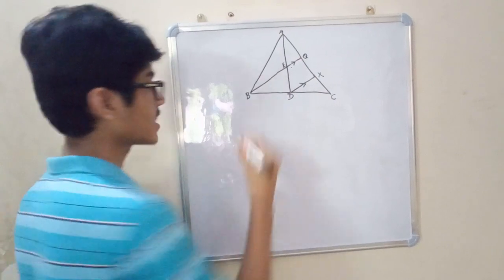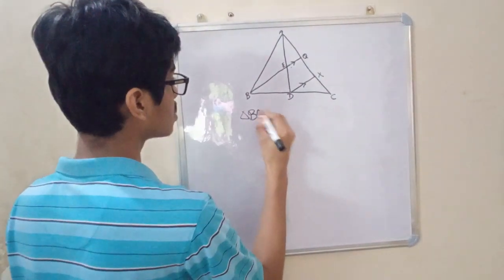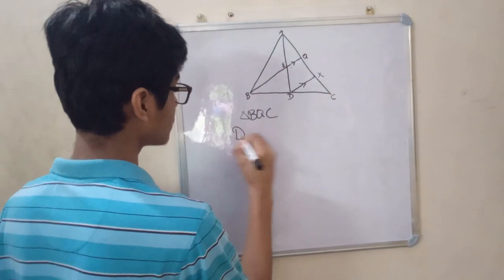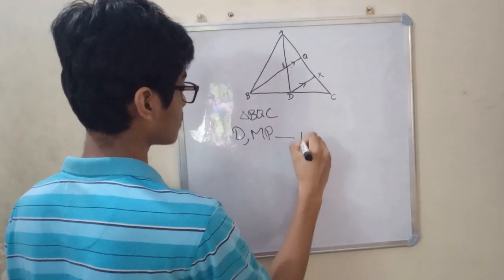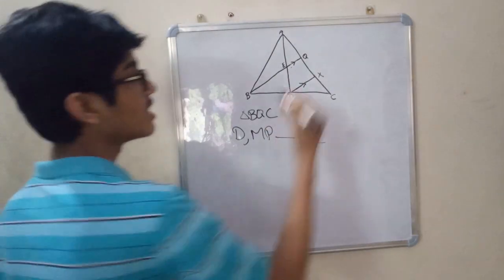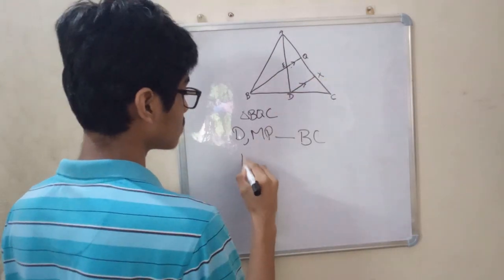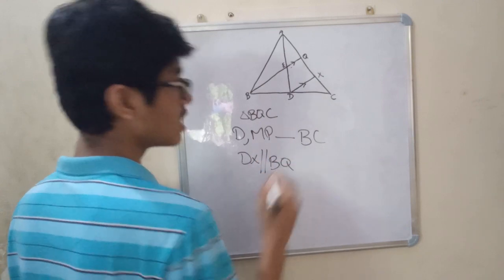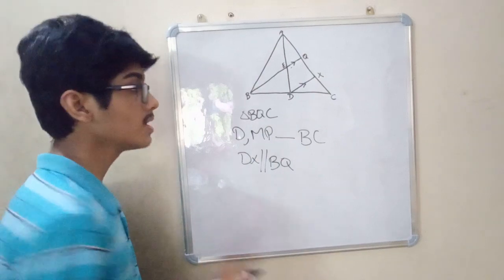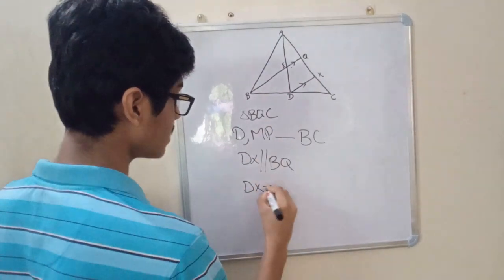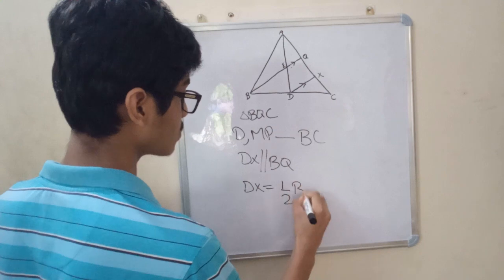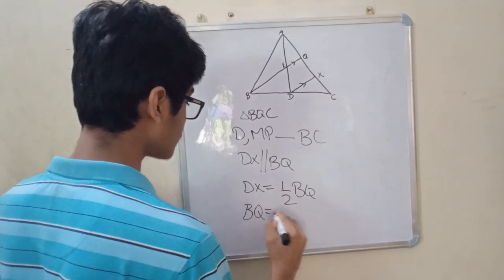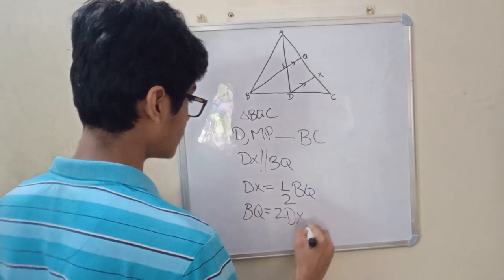Now we are gonna consider the triangle BQC. In this triangle, D is the midpoint of BC and DX is parallel to BQ. Therefore, by the converse of midpoint theorem, DX is gonna be equal to half BQ, or we can say that BQ is equal to twice DX.